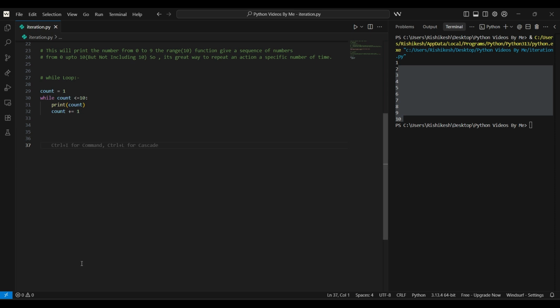So that's our introduction to loops. You now know how to write code that repeats itself, which is essential for working with lists of data or automating any kind of repetitive task.